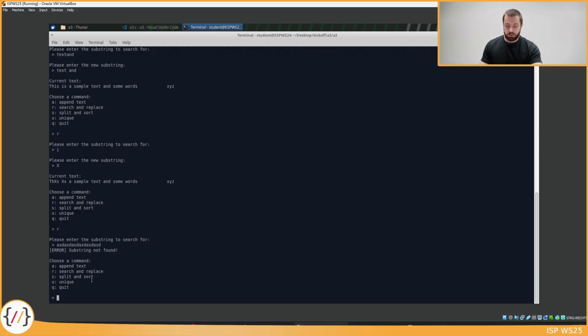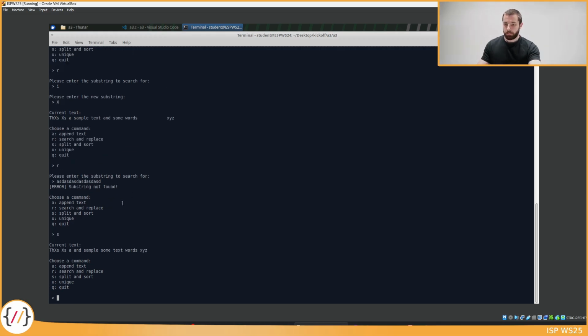Let's take a look at the split and sort command. The way split and sort works is it first splits the current text into words, where a word is a sequence of letters separated by space. So each of those sequences of letters is considered a word. And once they are split into words, they are sorted in alphabetical order. And once they are sorted, they will be joined back into a single string where the words are combined with exactly one space separating them. I'll show you how this looks.